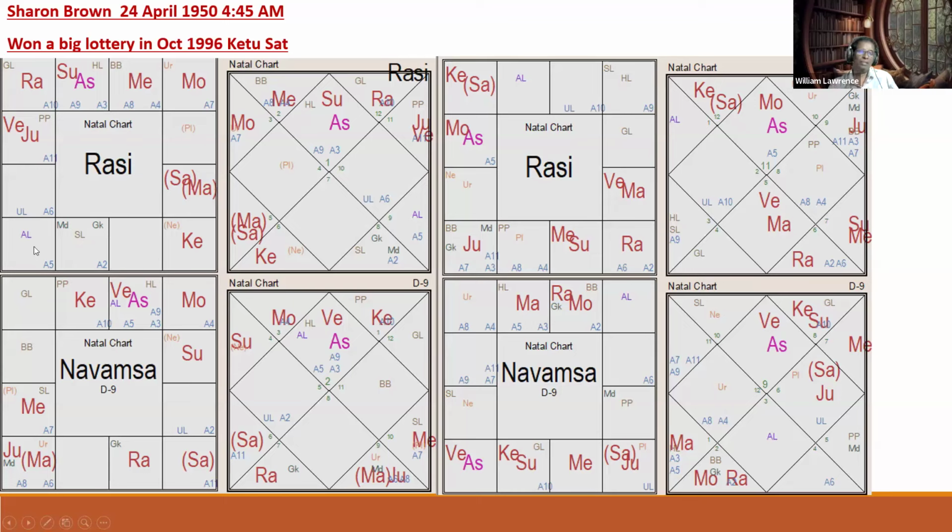Jupiter in 11th house. Will she make money every time Jupiter comes to Sagittarius? It depends on the progression of Jupiter. And at the time she makes the money, Venus and Mars are in trine. So Jupiter, Venus for money; there is no money coming without a Jupiter-Venus connection. Jupiter is not in 11th from Jupiter alone; Jupiter is in 11th from Venus and Jupiter. And in transit, Jupiter and Venus are making a connection. That is the reason she made big money.